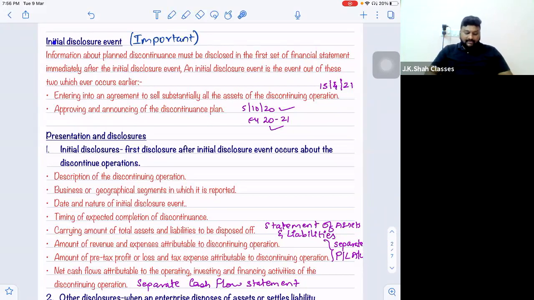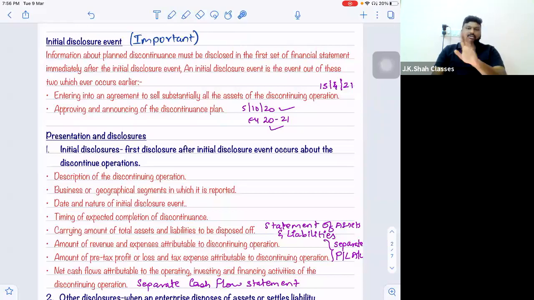Now, what do you mean by the initial disclosure event? Sir, there are two events. Whichever takes place earlier becomes the initial disclosure event. And when the initial disclosure event takes place, from that financial year only, whatever financial statements you make for that financial year, from that year only you should start disclosing.